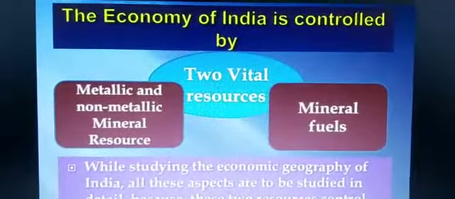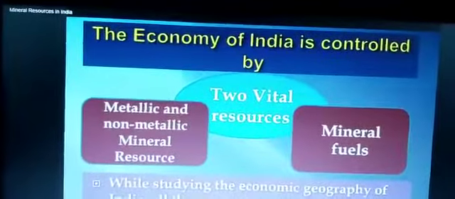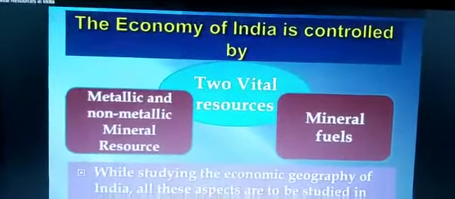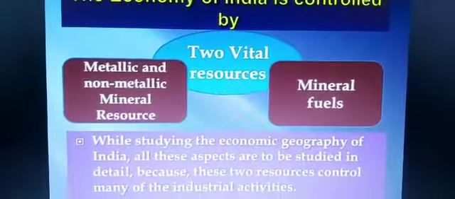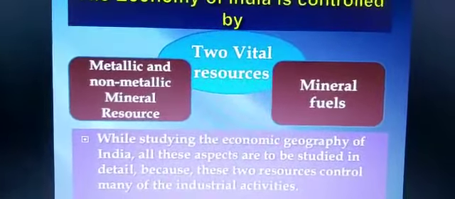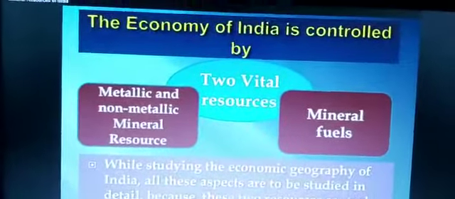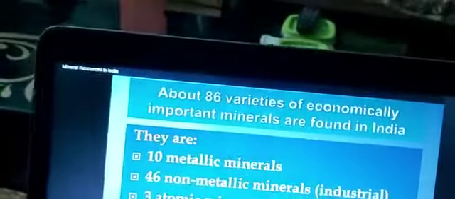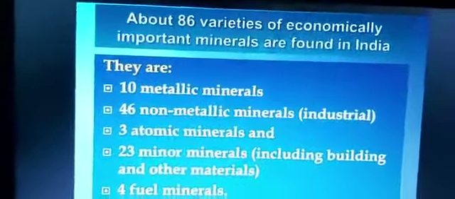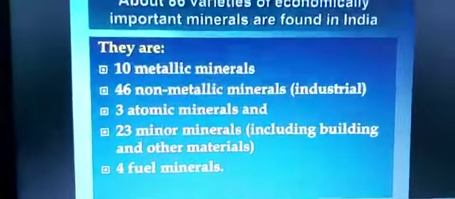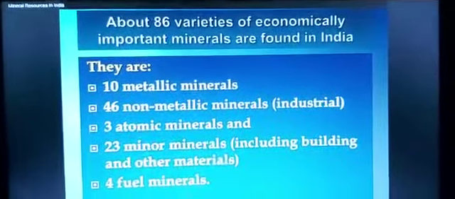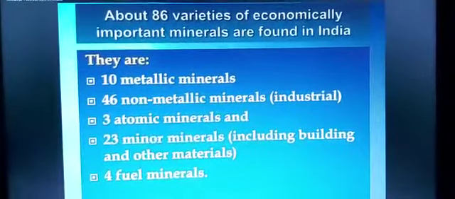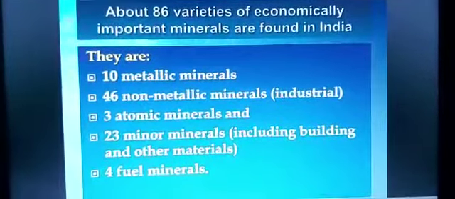While studying the economic geography of India, all these aspects are to be studied in detail, because these resources control many of the industrial activities. Now children, there are 86 varieties of important minerals that are found in India.